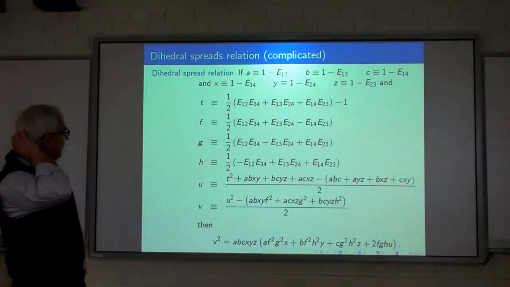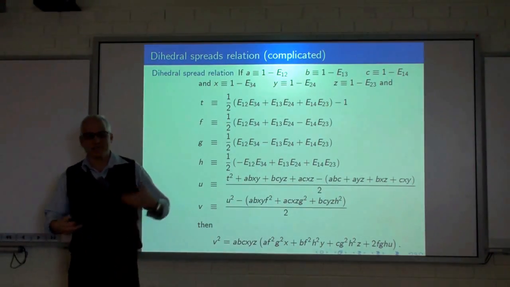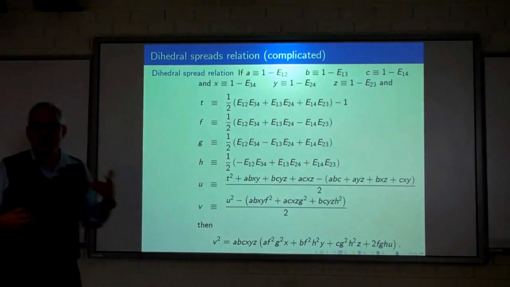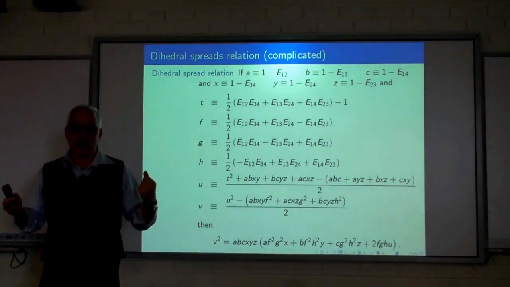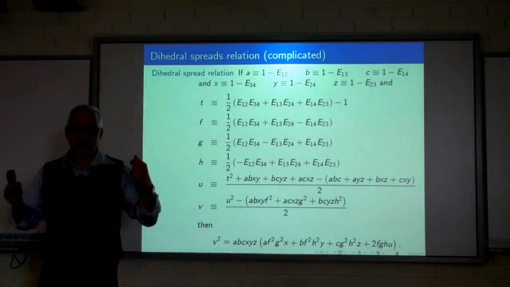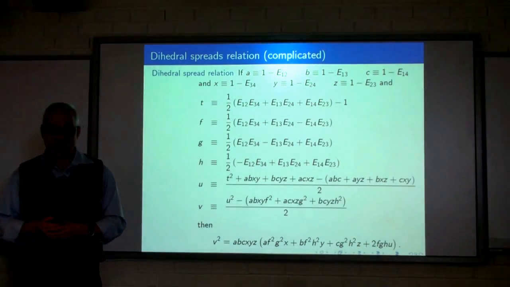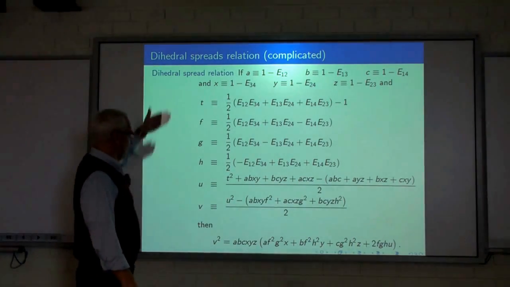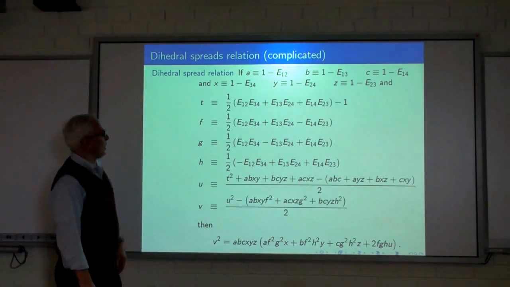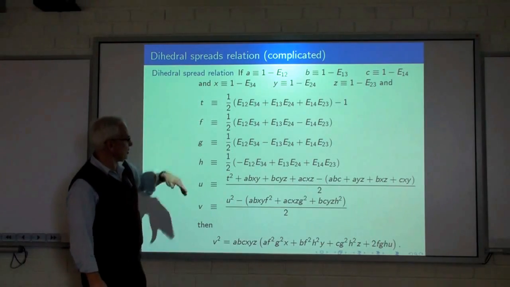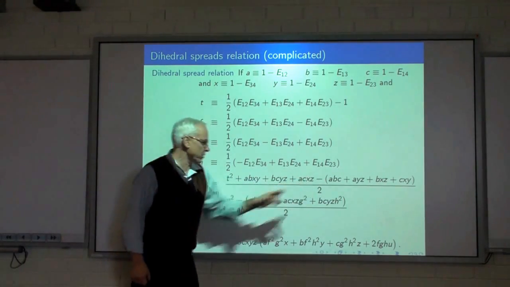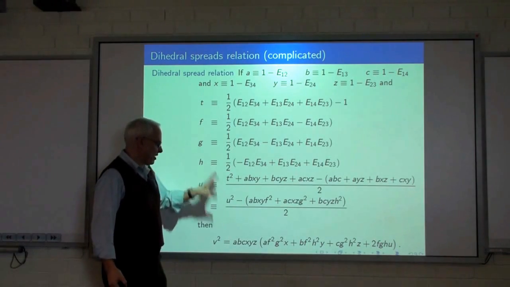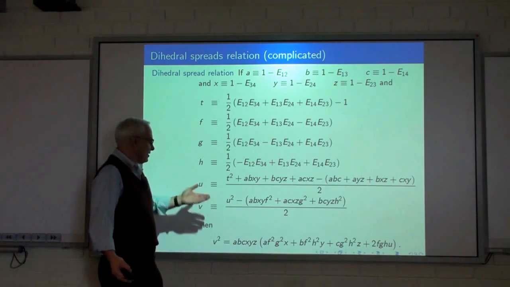Okay, now a little bit more complicated. Here we're meeting some more serious algebra. So a question is, what is the relationship between these 6 dihedral spreads? It turns out that the 6 dihedral spreads are related by an algebraic equation. But it's not entirely trivial to write it down. Okay, so here I've written it down. You have to introduce these intermediate quantities, and then you have to introduce, well, you don't have to. This is the way I happen to get it, but it's not necessarily at all the best way, but it's the only way I know.